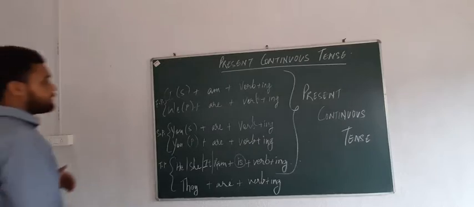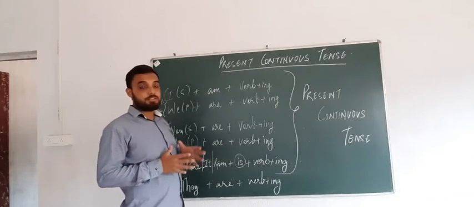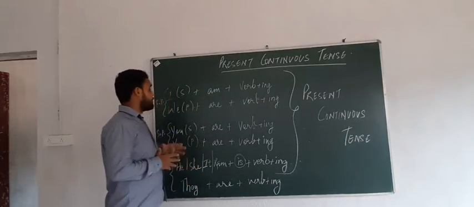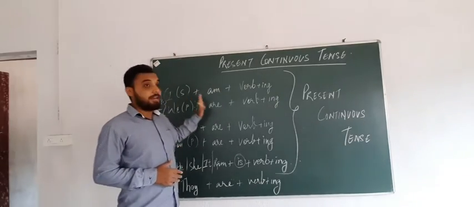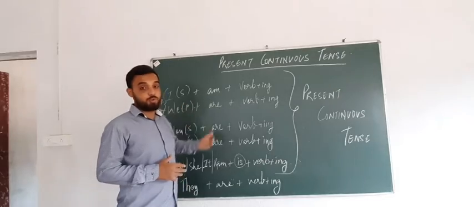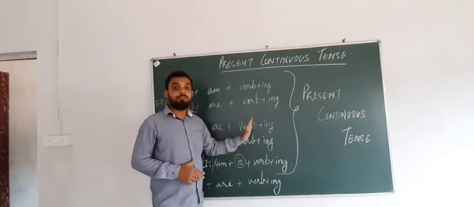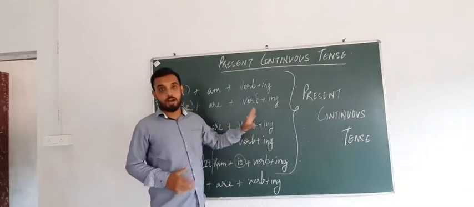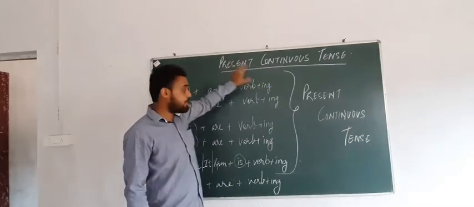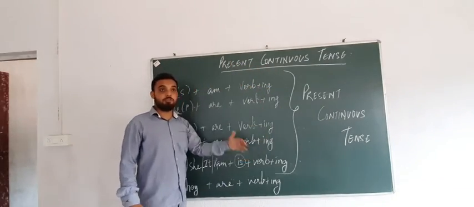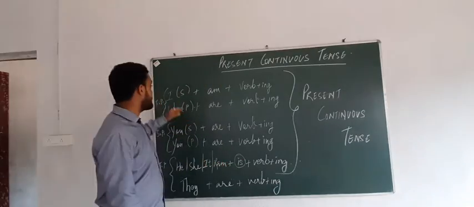So far we have discussed the structure. Now let me revise once again. The helping verb and the subject will vary, but the verb will always be in ing form for the continuous tense. Okay? Please remember that. Please make a note of it. Please try to write more and more examples.